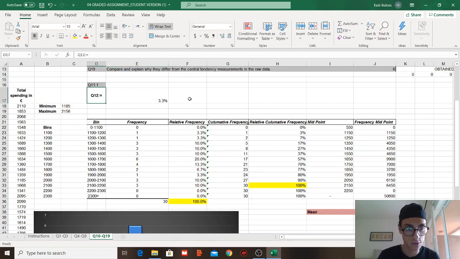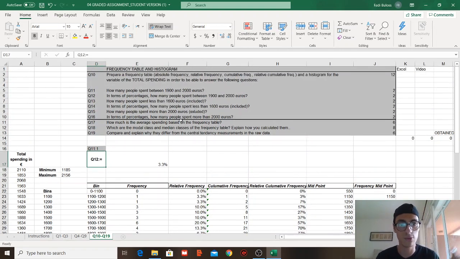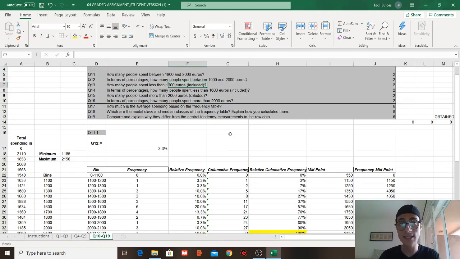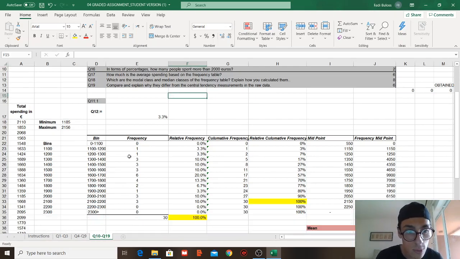Okay, so question 12, I'm gonna figure out the way to visualize the information in a better form. How many people spent? Okay, so we finished question 12. We have question 13. How many people spent less than 1,600 euro included? Now, when we say more, less, we have to look at cumulative because we're including everyone that is below. In this case, we said included less than. So it's less than 1,600.